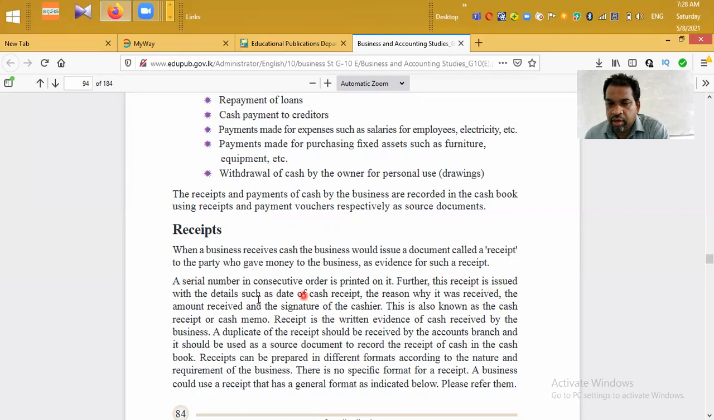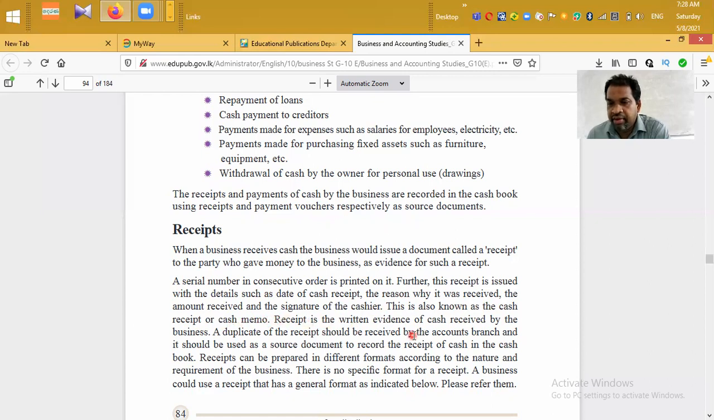This receipt is issued with the details such as date of cash receipt, the reason why it was received, the amount received, and the signature of the cashier. Signature of the cashier means the person who issued the receipt. He or she should sign to accept the responsibility of issuing this type of document. This is also known as a cash receipt or cash memo.